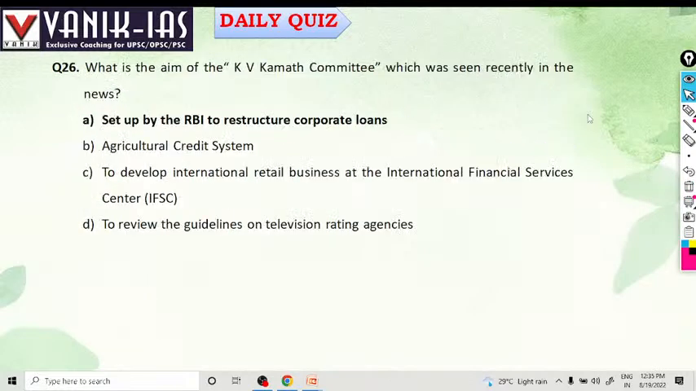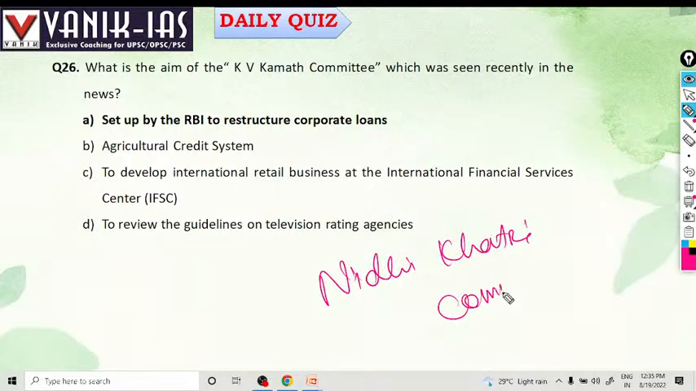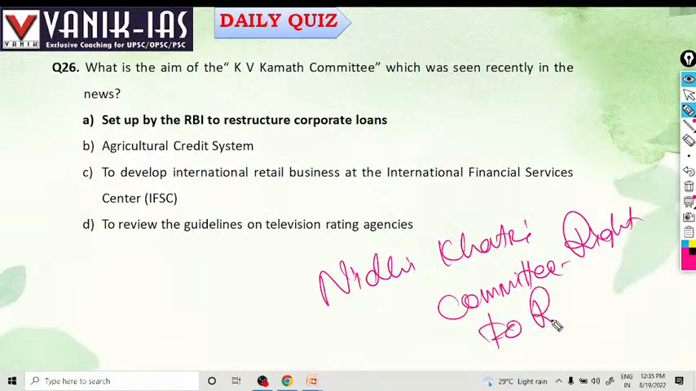What is Nidhi Khatri Committee? Nidhi Khatri Committee is for right to repair. Remember, Nidhi Khatri Committee is for right to repair.